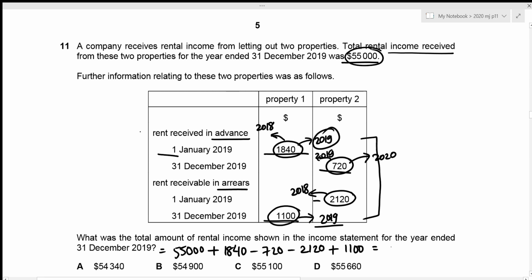Okay, so our rental income shown in the income statement would be 55,000 plus 1840 minus 720 minus 2120 plus 1100, which results in a value of 55,100. And this value is given in option C. That will be the correct answer. Now we can move towards question number 12.